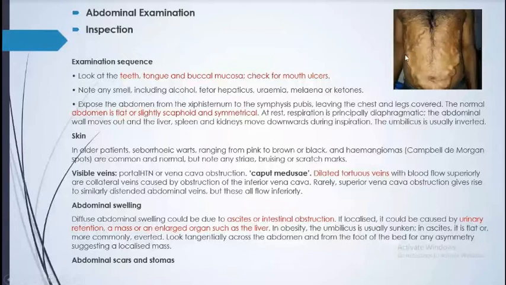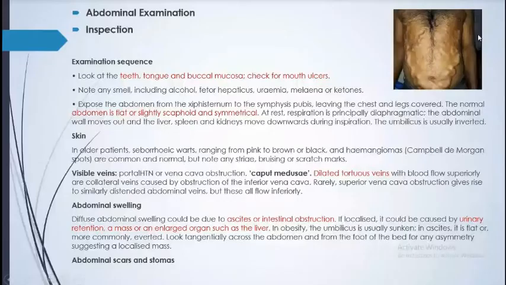Whenever we do an abdominal examination, we examine the teeth, tongue, buccal mucosa, cheek, and mouth in detail. We should also smell for alcohol in an alcoholic patient, uremic condition, melena, and ketone bodies in diabetic acidosis. We expose the patient and look fully at how the abdomen looks. Normally it is slightly scaphoid and symmetrical, both sides equal. On the skin, we should look for any bruises or telangiectasia, and visible veins like this.